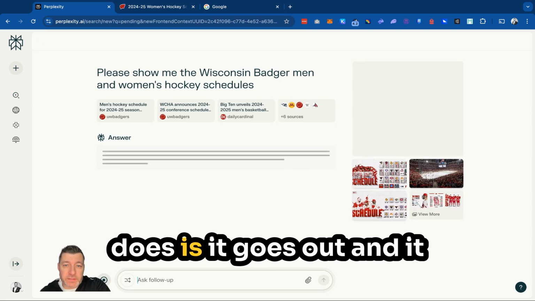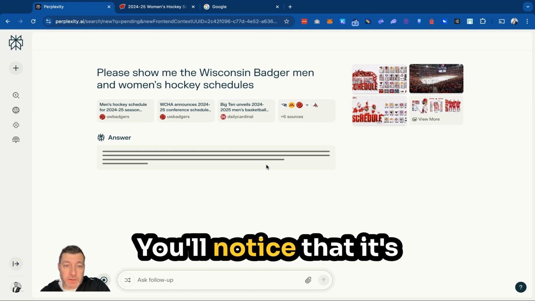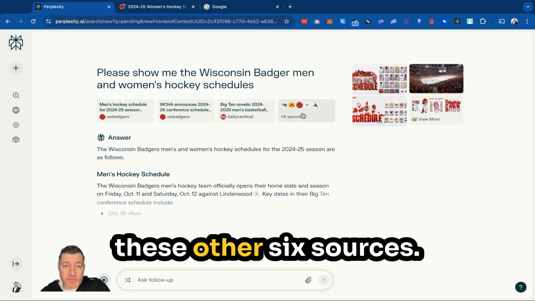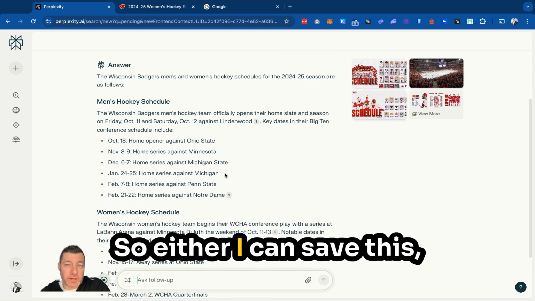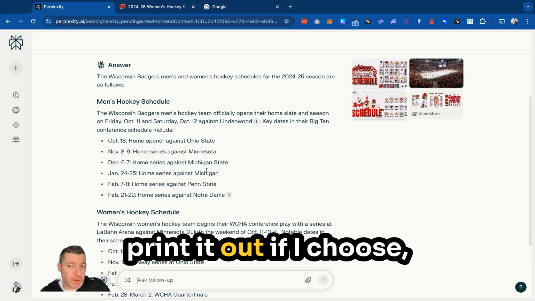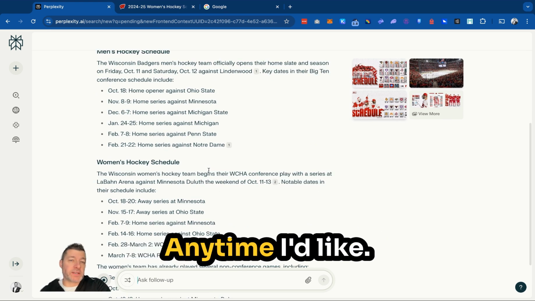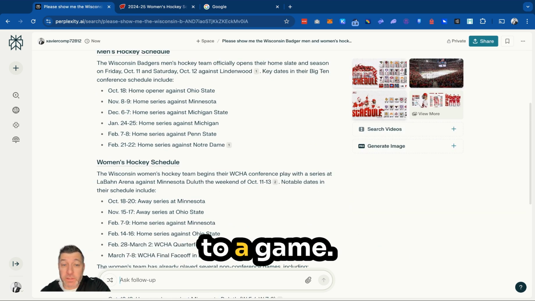What Perplexity does is it goes out and it searches a bunch of sites. You'll notice that it's these three as well as these other 6 sources. And on one page, it simply puts everything I want to know. So either I can save this, print it out if I choose, or just reference this anytime I'd like to take somebody to a game.